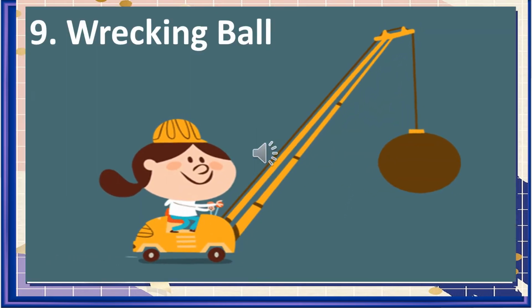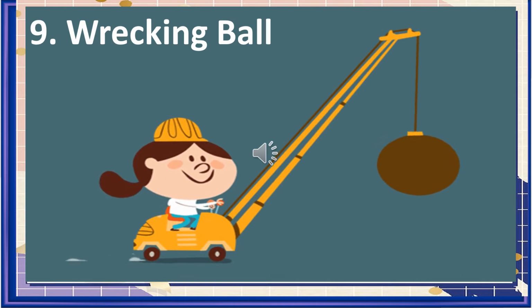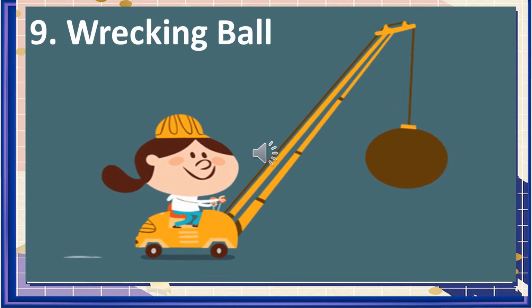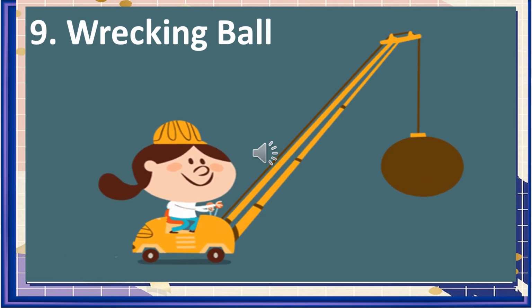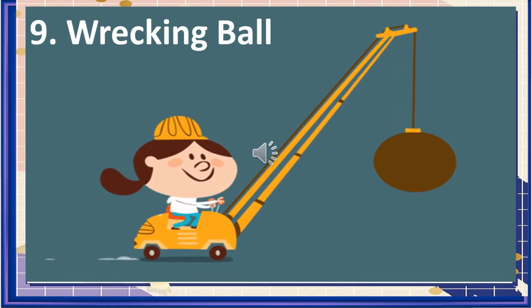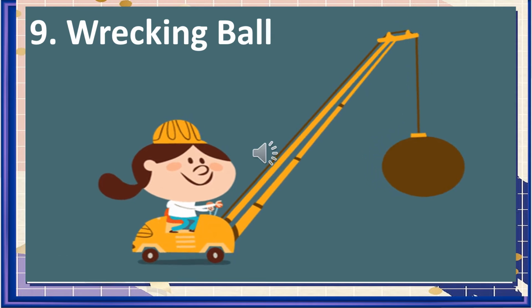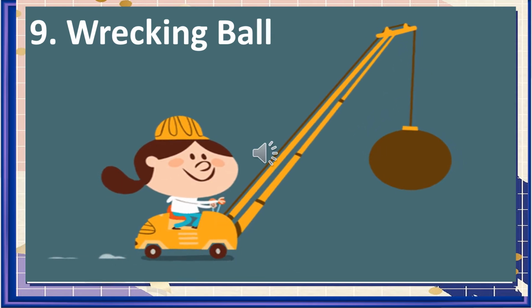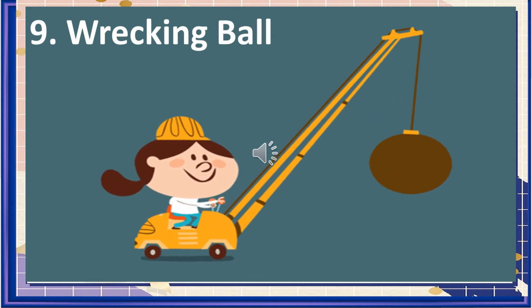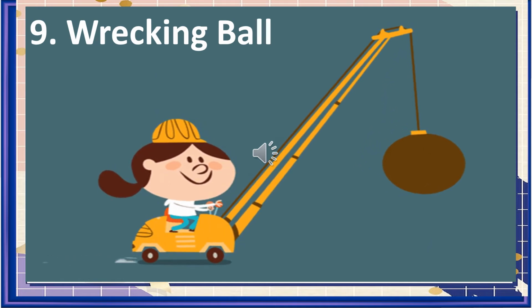9. Wrecking ball. A wrecking ball is similar to a pendulum. When a crane swings a wrecking ball up to a certain height, it starts gaining some potential energy. Just like the case of a pendulum, here also, the potential energy is converted into kinetic energy, which is used to crush the buildings.